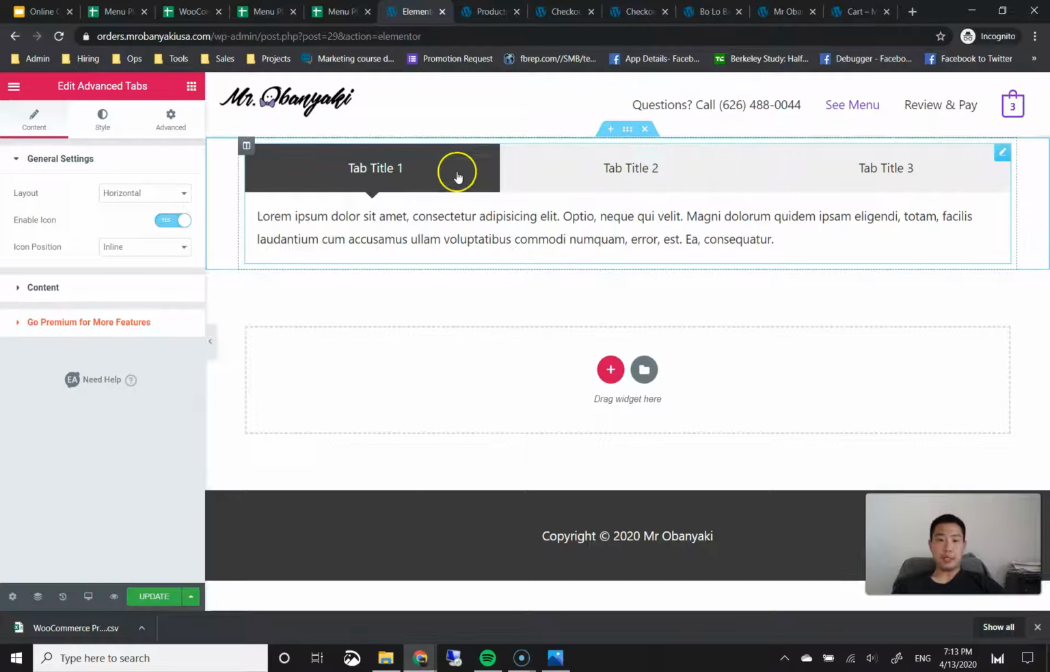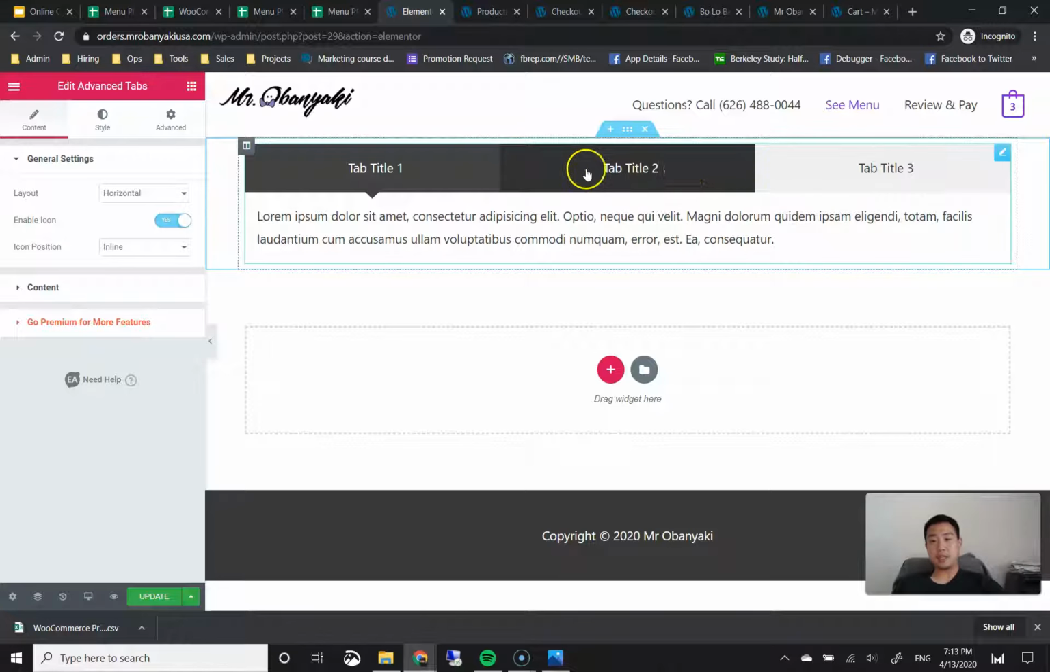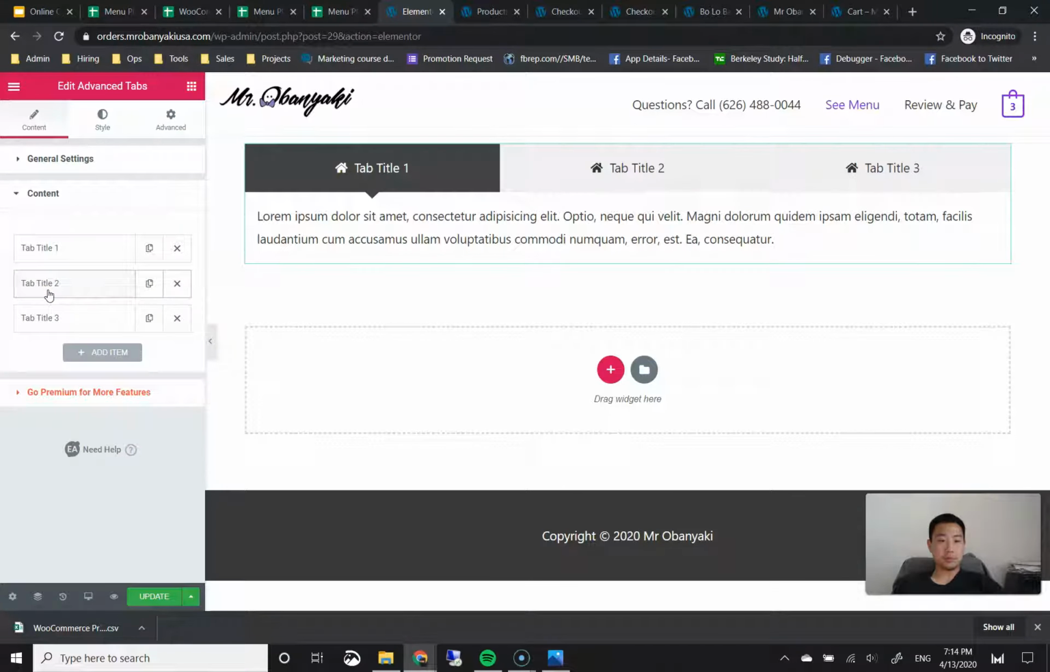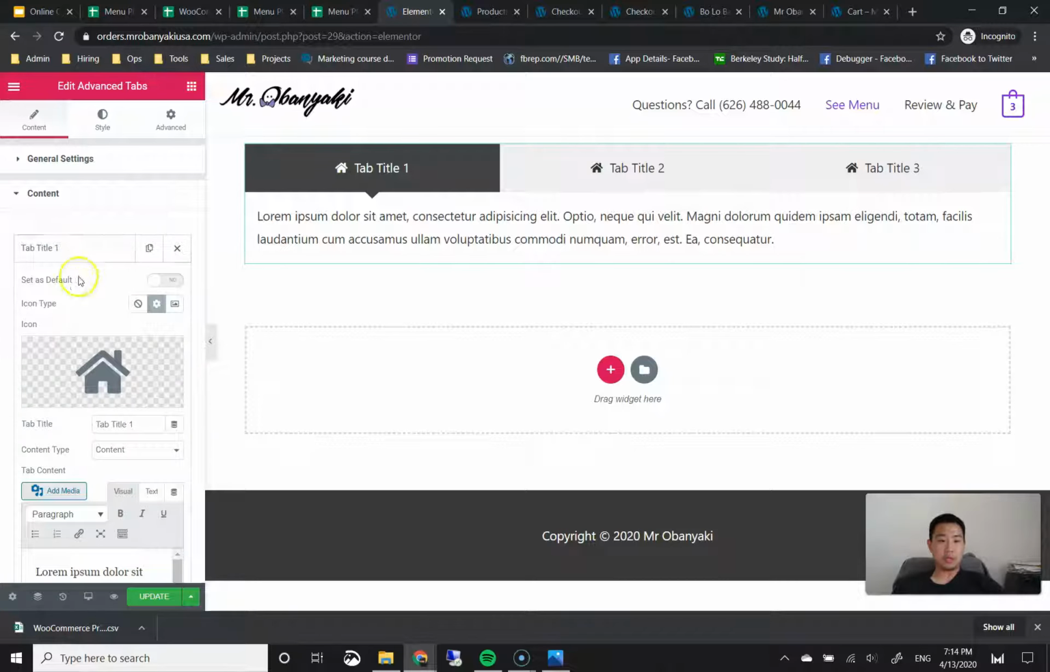Okay. And what we want to do is make this look exactly like the Uber Eats and DoorDash examination that we did. We want each of these tab titles to be each of your menu categories, and then within each of these tabs, they're going to show the menu items which correspond to the menu category. Okay. So to edit these tab titles to be the names of your menu categories, you can click on this content area here.